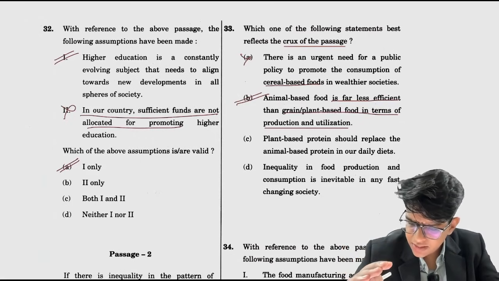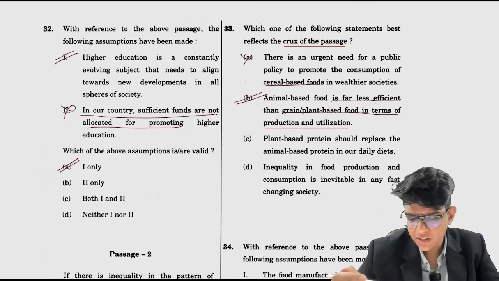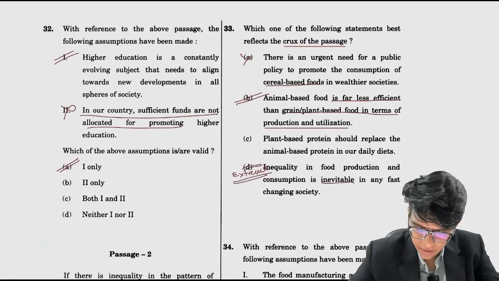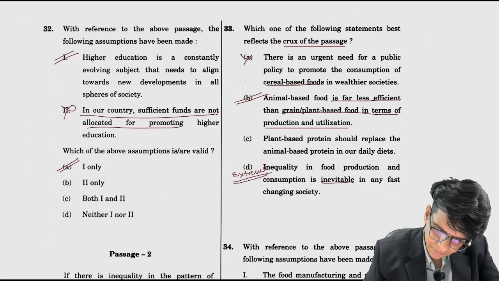Inequality in food production and consumption is inevitable in any fast changing society. So inevitable means this can't be done away with. This is extreme. So you can't do this. So option B, this is extreme.